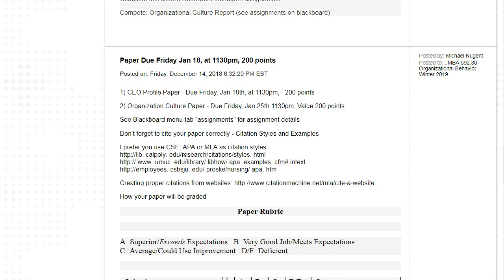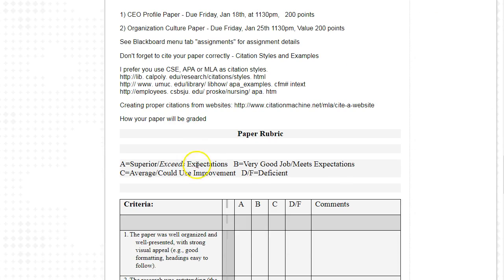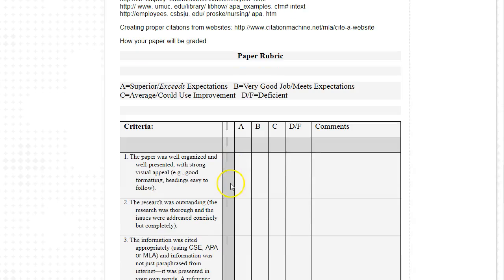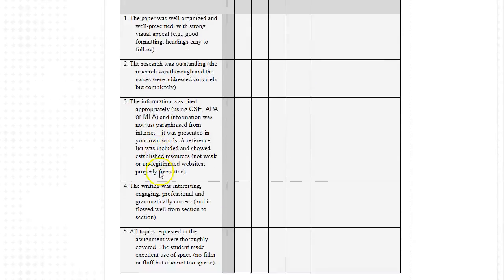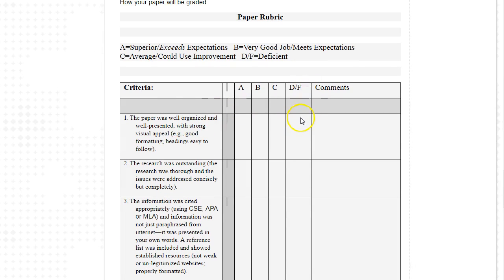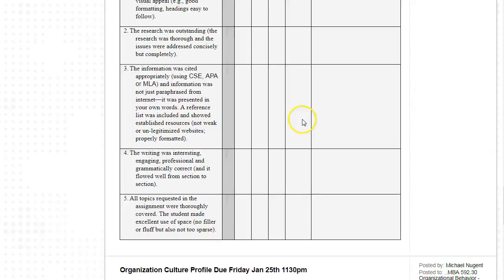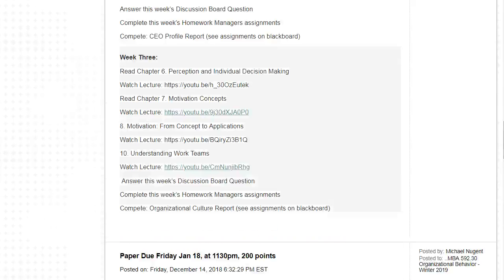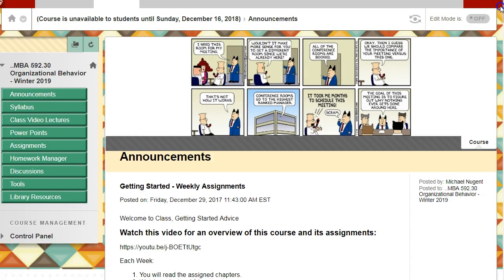Now, a couple key things to remember. When you write these papers, make sure you make proper citations. I give you some websites where you can find out information about how to make proper citations. And this is how I grade your paper. I have a paper rubric, and this is how I decide in each of 5 categories how I'm going to grade your paper when I read it. So you should read this over before you write the paper to get a better idea of how I'm going to grade it. Okay, so that's announcements.